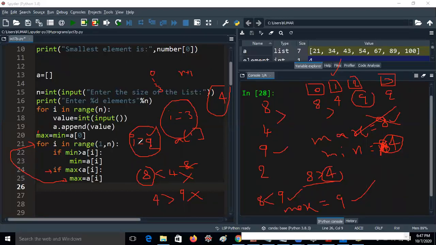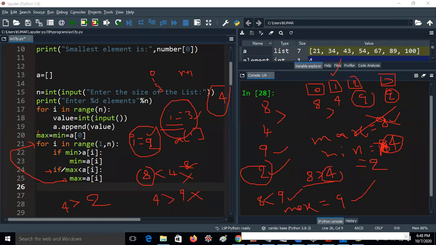So now I value will be iterated to 3. Minimum greater than A of I. What is the minimum value? Minimum value is 4. Now I am checking 4 greater than A of I. A of I value is 3. What is the value of A of 3? A of 3 value is 2. So 4 is greater than 2. Condition true now. Now minimum equal to A of I, that means I value is 3, so minimum equal to A of 3. A of 3 value is 2. Now minimum is changed to 2.